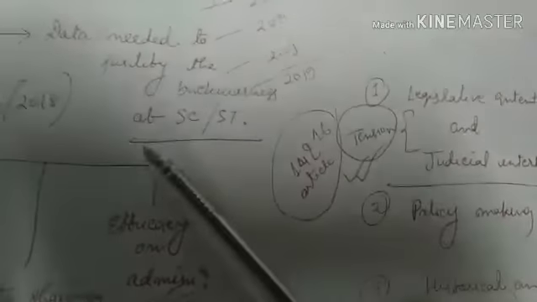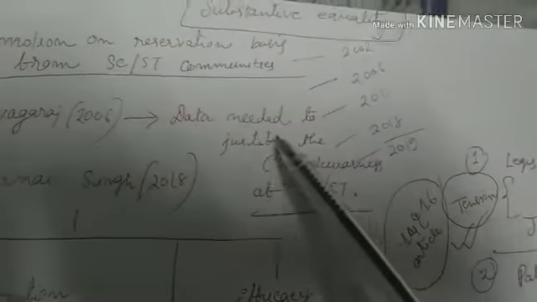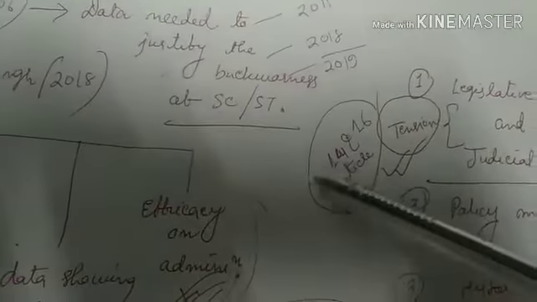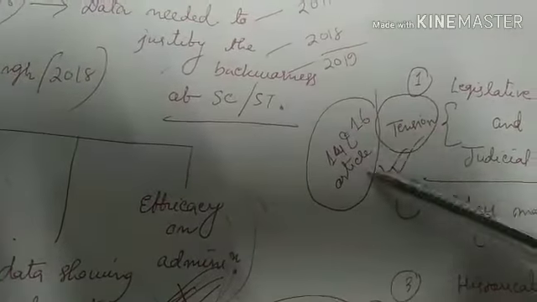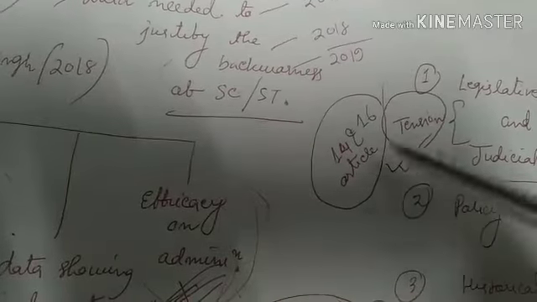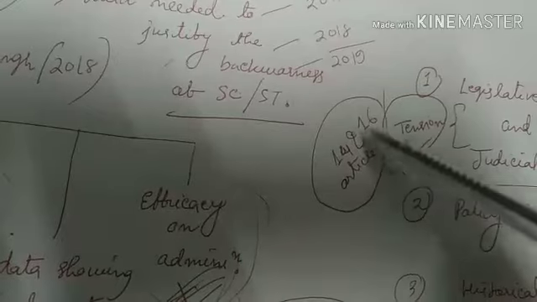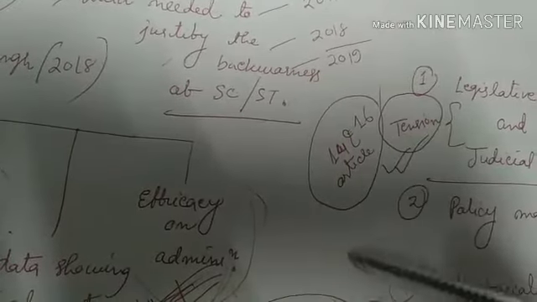For example, this act, promotion on the basis of reservation, according to the controversy, has breached Articles 14 and 16 of the Indian Constitution.